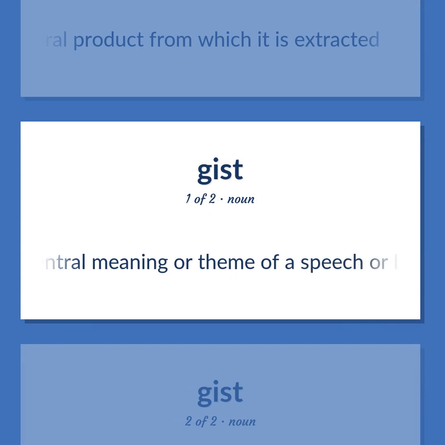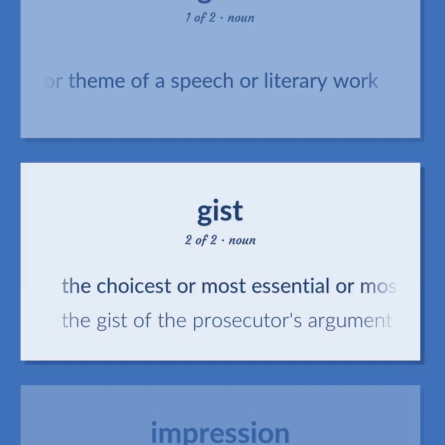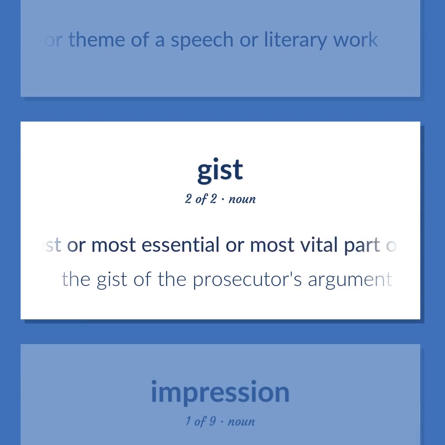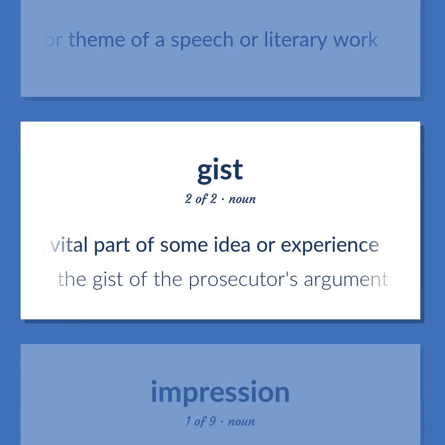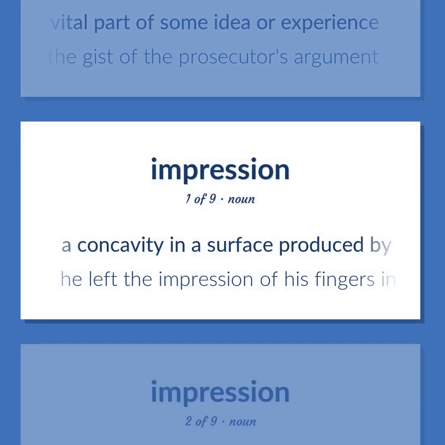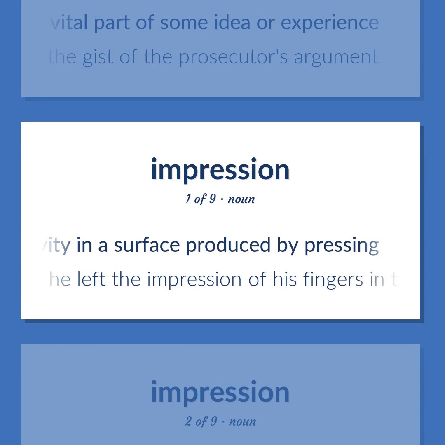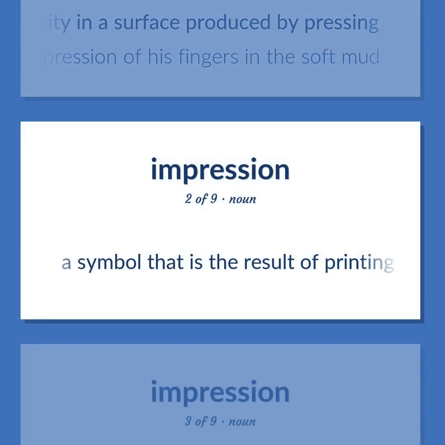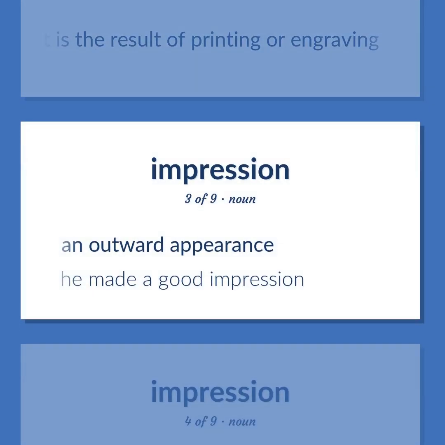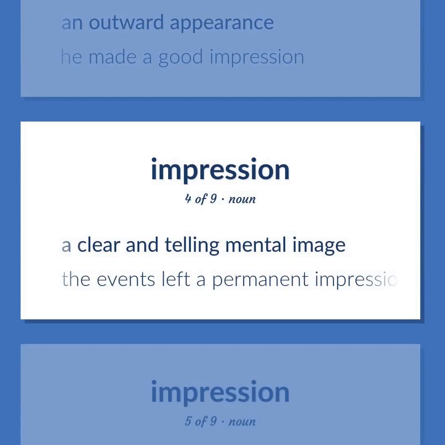The central meaning or theme of a speech or literary work. The choicest or most essential or most vital part of some idea or experience. The gist of the prosecutor's argument. A concavity in a surface produced by pressing. He left the impression of his fingers in the soft mud. A symbol that is the result of printing or engraving. An outward appearance. He made a good impression. A clear and telling mental image. The events left a permanent impression in his mind.